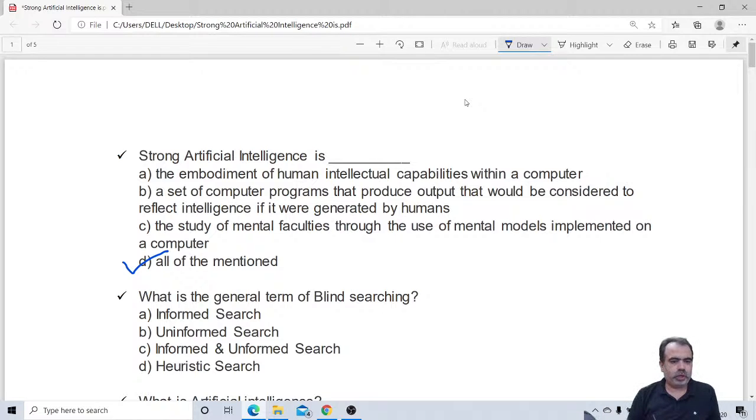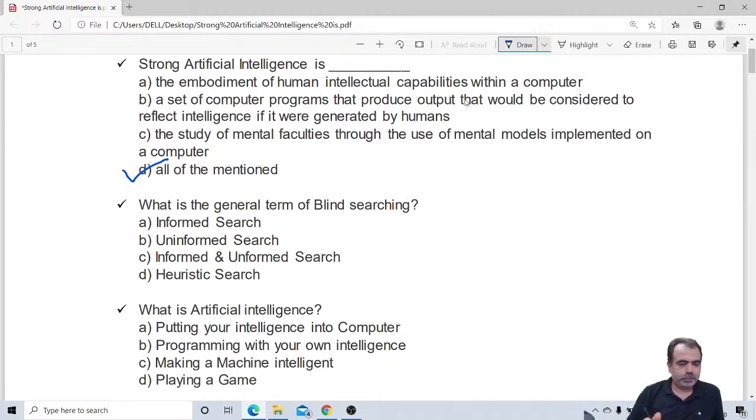Why is it B? Uninformed search means there is no prior knowledge for that particular search. And informed search is where we have some prior knowledge. So blind searching means there will be no prior knowledge. So uninformed search is the answer, not option A. It is uninformed search, that is option B. Asif, I think he mentioned option A, but yes, the uninformed search is the blind search. So let us move toward the third.